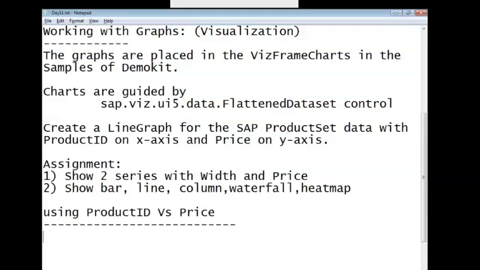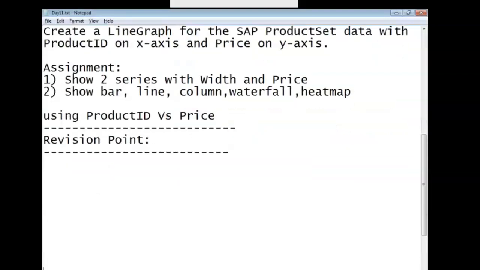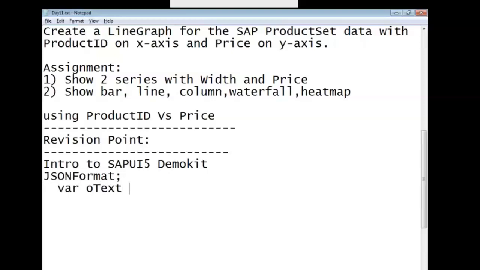Let us quickly revise what we have learned till now in the UI5. So when we come from day one, we started with our intro to UI5, intro to the SAP UI5 demo kit with the JSON format of the controls and XML format of the controls, focusing mainly on those two things. So the JSON format, you can write where o text is equal to new sap.m.text. Hope you remember this one.